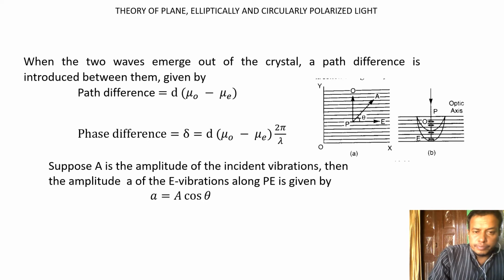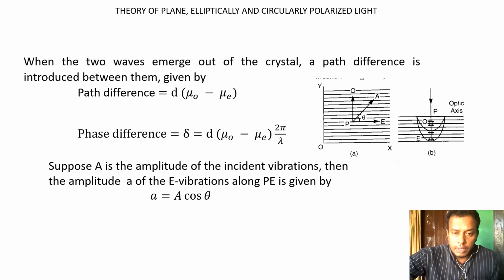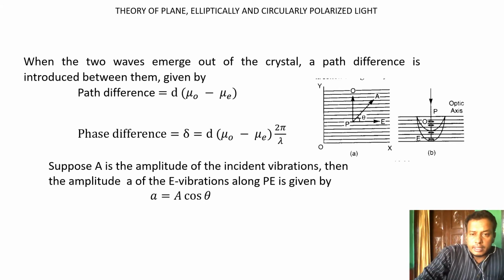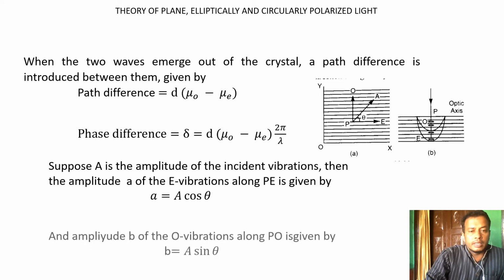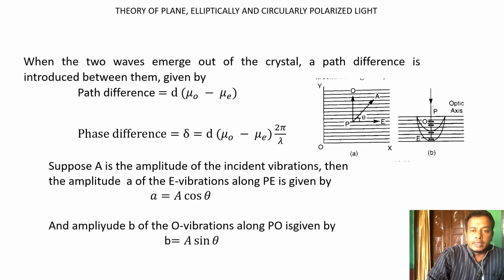Suppose we take the amplitude of the incident vibration. Then the amplitude along the x direction, that is the extraordinary ray, is given by a = A cos θ, where A is the amplitude and cos θ is the x component. Along the y component we take the ordinary ray, with amplitude b, so b = A sin θ.